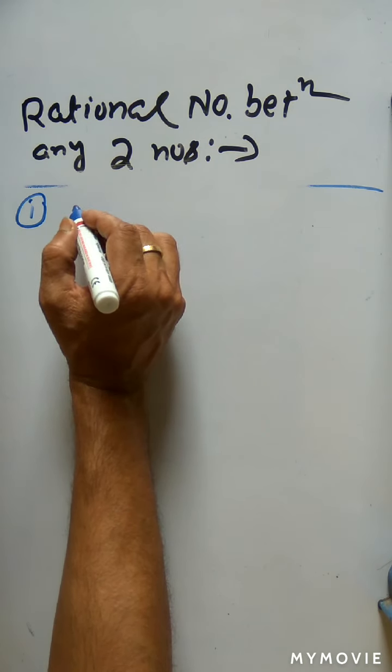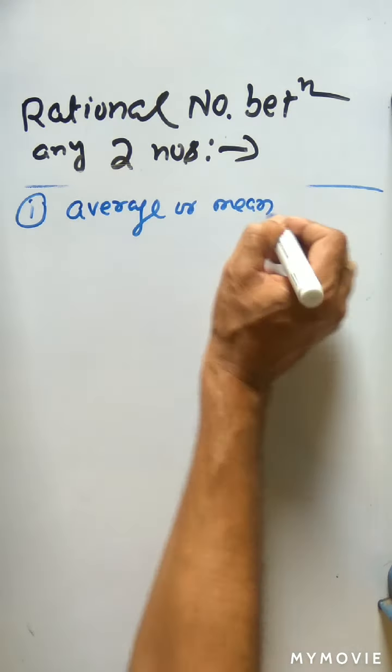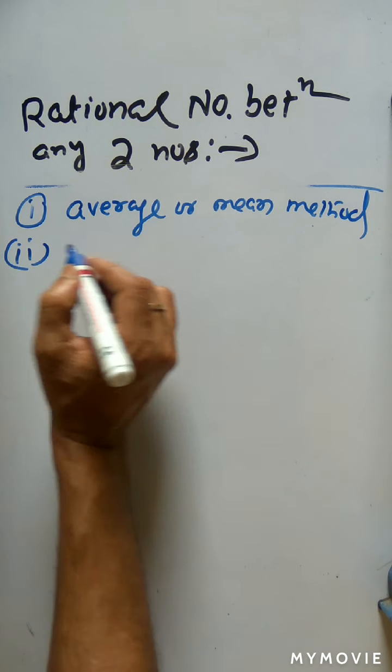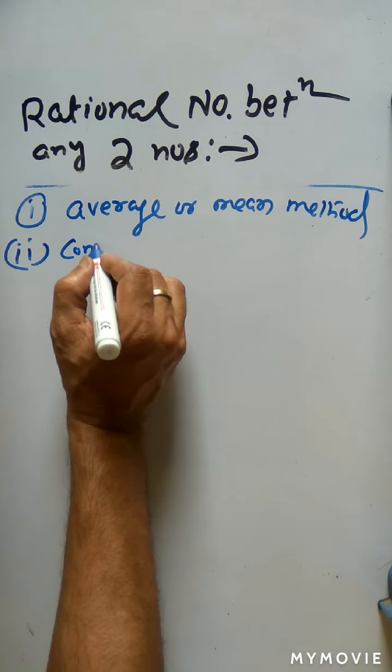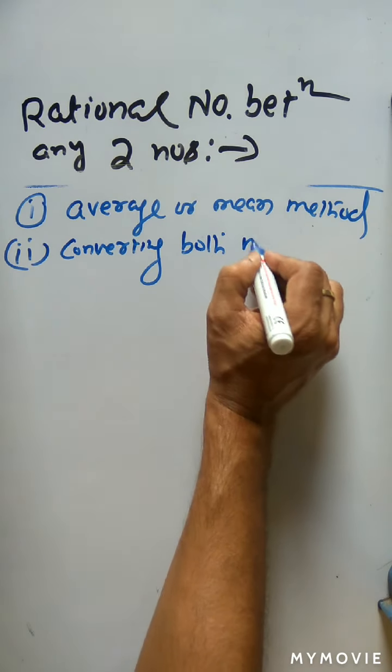First one is the average or mean method. Second one is converting both numbers to equal denominators.